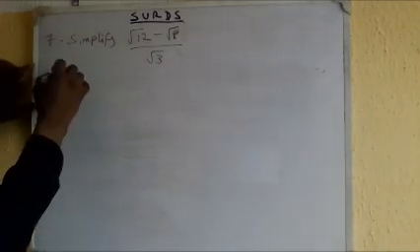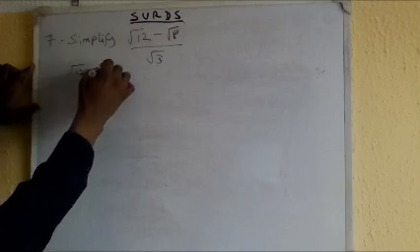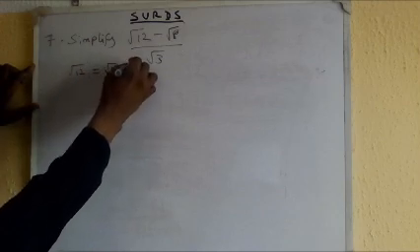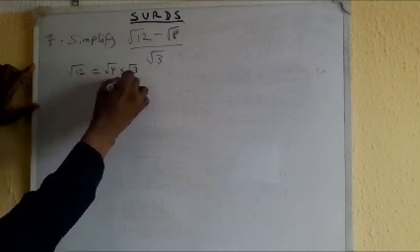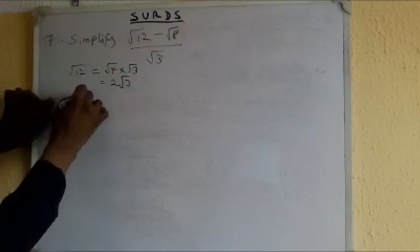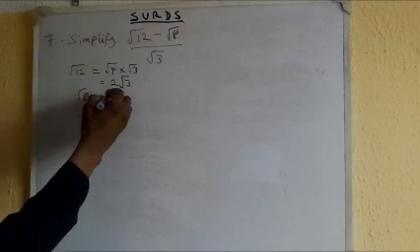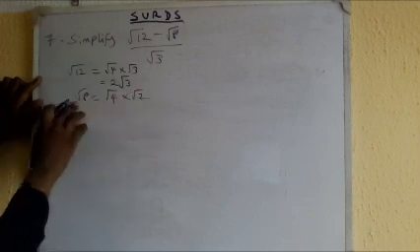So for this one, root 12, the lowest surd there is root 4 times root 3, which is root 4 is 2, root 3. So this is root 12 simplified. And root 8 simplified is the same thing as saying root 4 times root 2, because 4 times 2 is 8.